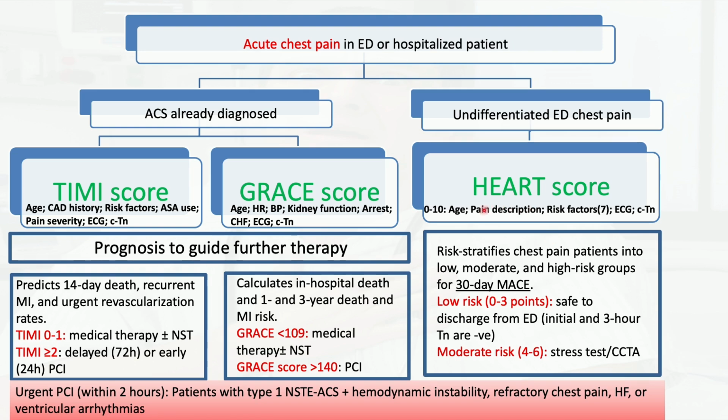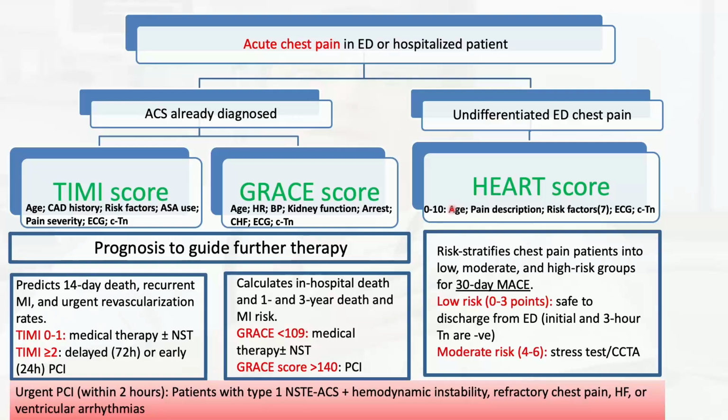It's based on age, the pain description, whether it's suspicious or non-suspicious for ischemia, risk factors for ischemia, 7 of those are included, then the initial EKG, the initial troponin, and then the next troponin, ideally done within 3 hours of the initial one if the initial one is negative.